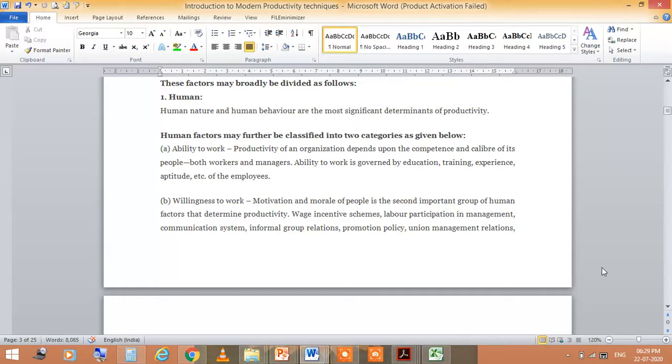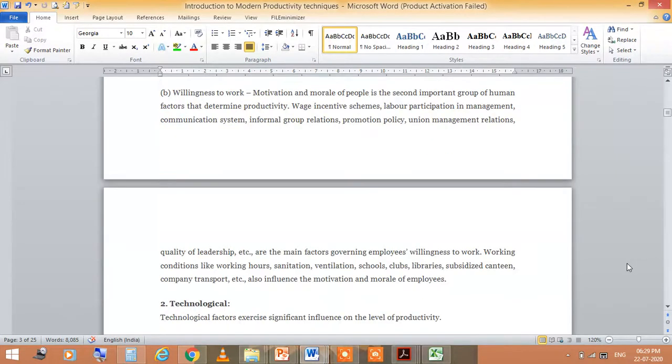So wage incentive schemes, labor participation in management, communication system, informal group relations, promotion policy, union-management relations, and quality of leadership, etc. are the main factors governing employees' willingness to work. Working conditions like working hours, sanitation, ventilation, schools, clubs, libraries and so on also influence the motivation and morale of employees.